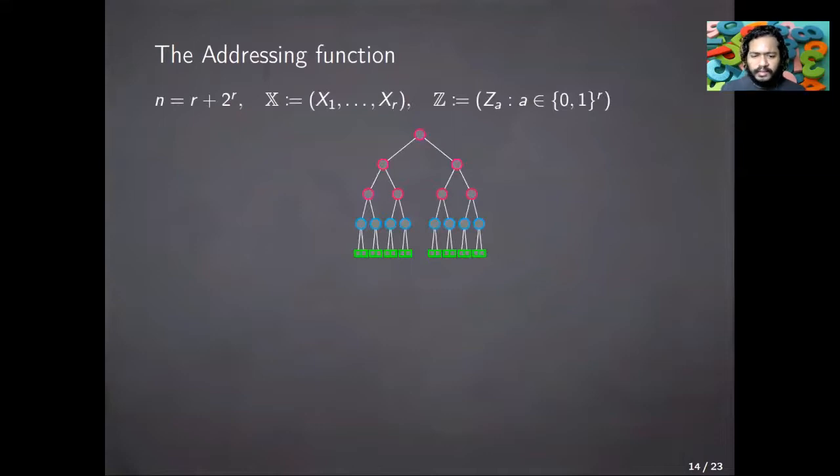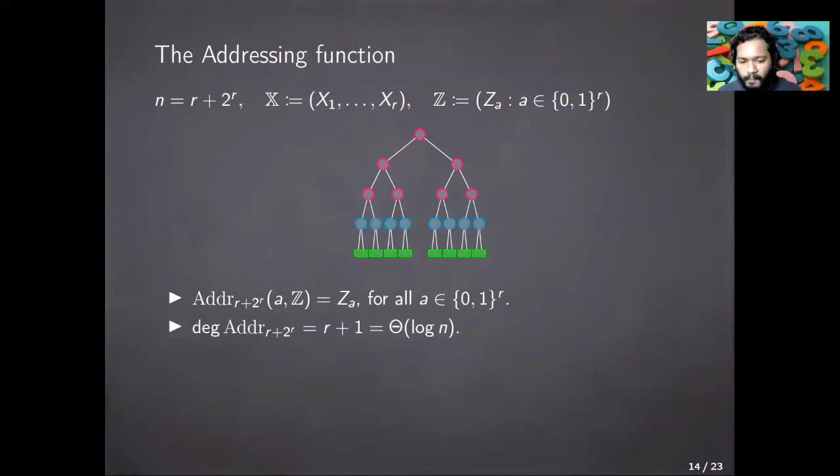So more generally, there will be a partition of the variables into r plus 2 to the r variables. So x1 to xr are the addressing variables. And once you pass these addresses, that will correspond to a point in the r-dimensional hypercube. And for all such points, we have the addressed variables z sub a. Right? And this is what we just said. When you pass the address a to the first r inputs, the output is just whatever is the value taken by the addressed variable z sub a.